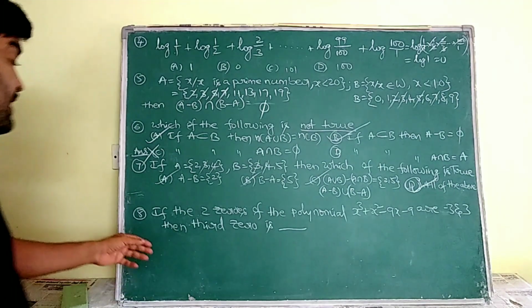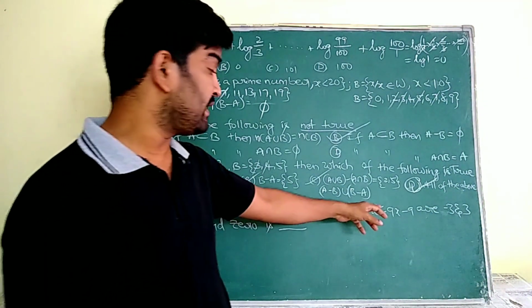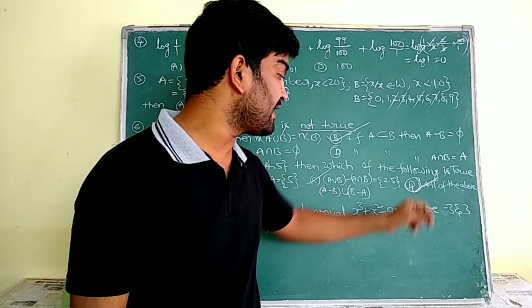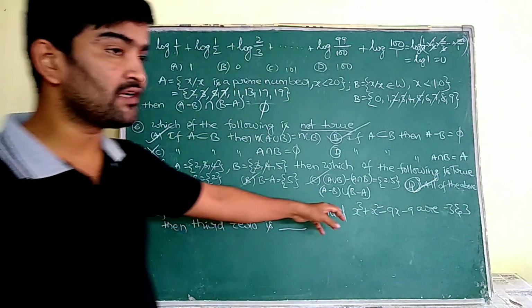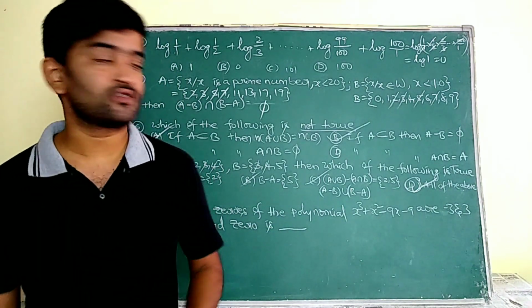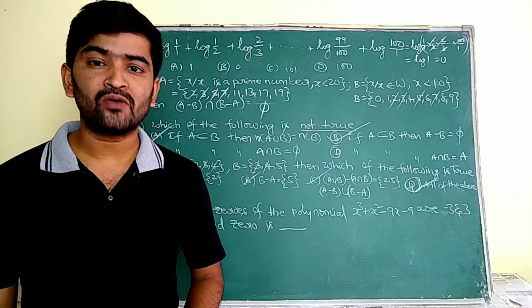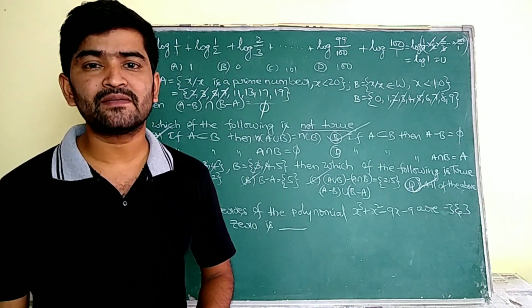Now, if the zeros of the polynomial x cube plus x square minus 9x minus 9 are 3 and minus 3. As we know that it is a cubic polynomial, it must have 3 zeros. Out of those 3 zeros, 2 zeros are given. Now he is asking us to find the third zero. Okay, it's very easy ma.